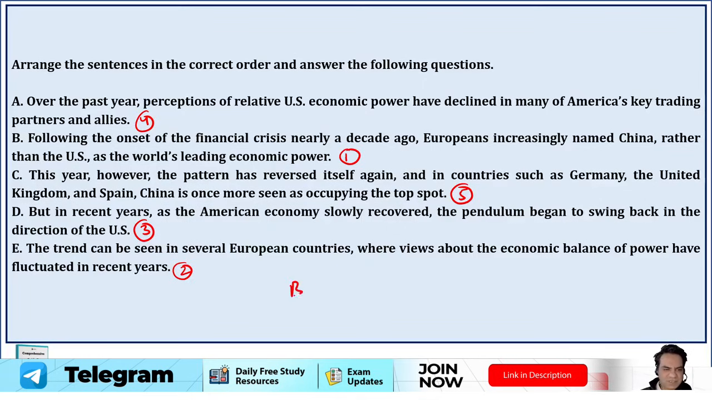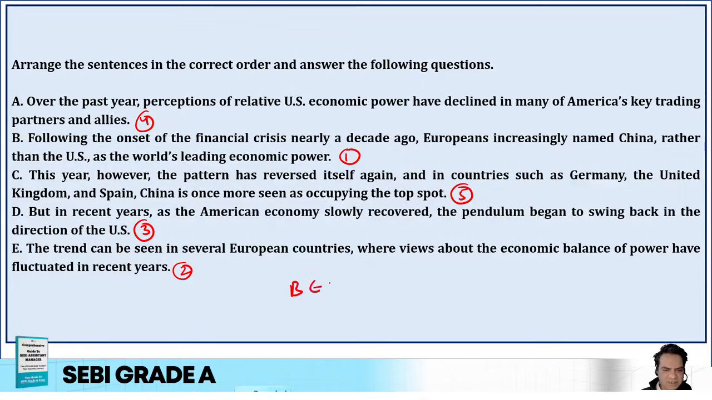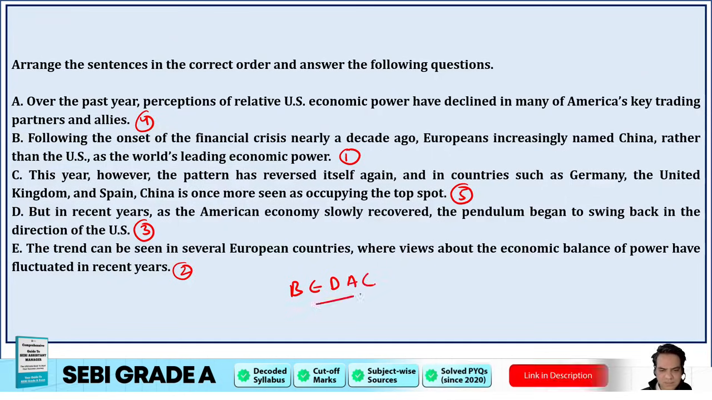So it should be B, then E, then D, then A, and then C. B, E, D, A, C.